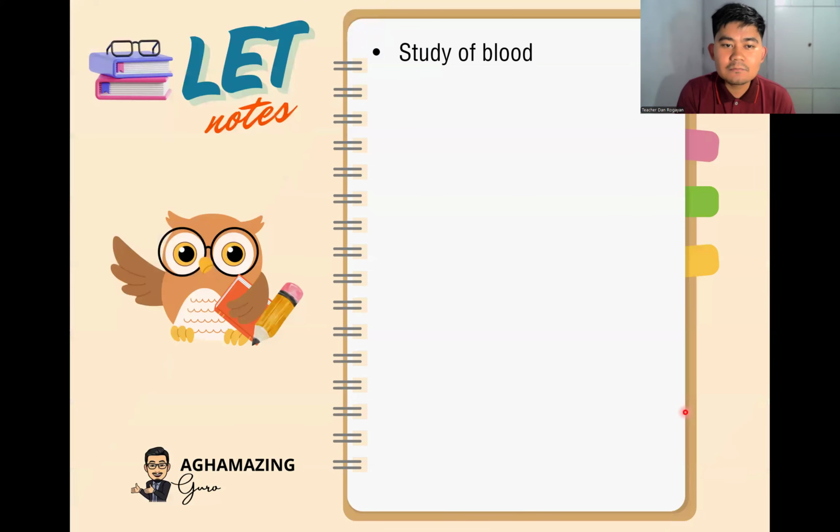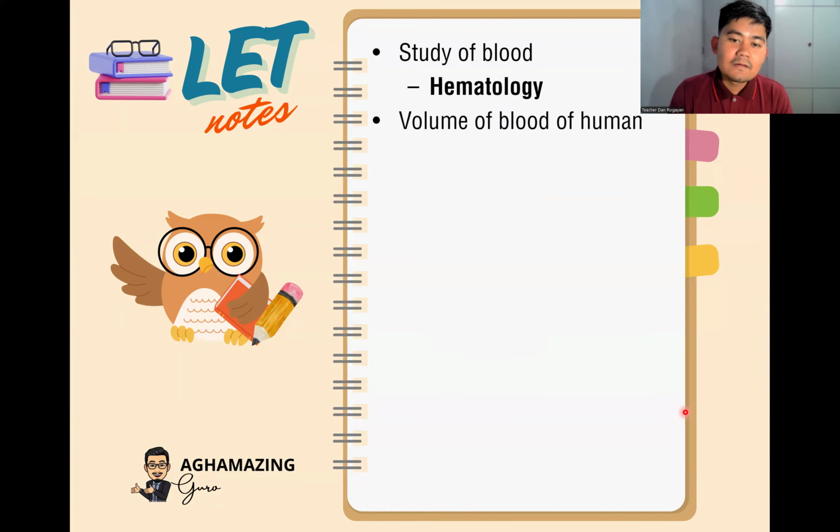Okay. So some notes to remember. How do you call the study of blood? That is hematology. Hematology is the study of blood. In terms of liters, what is the average volume of human blood?